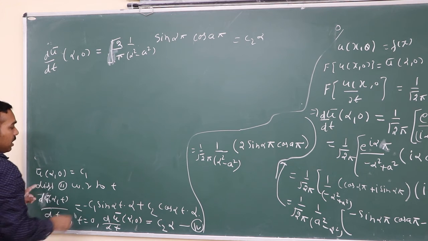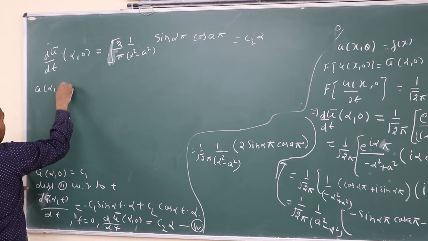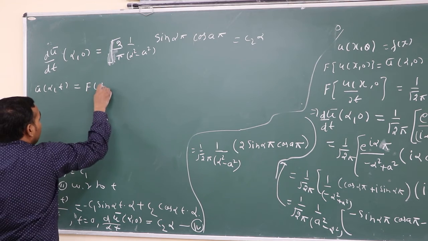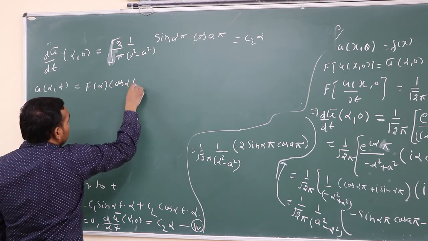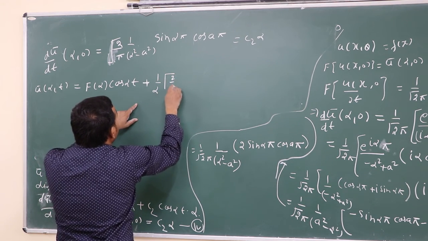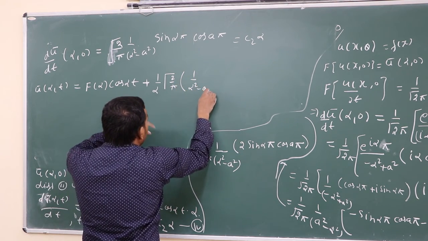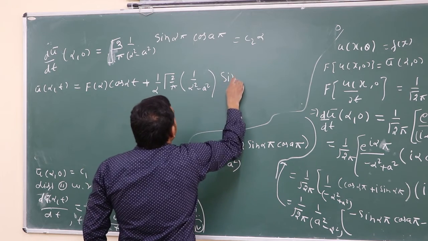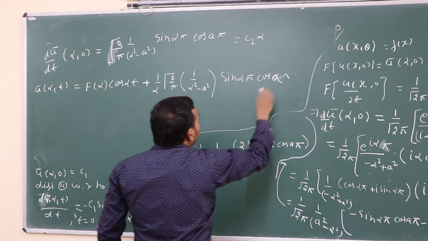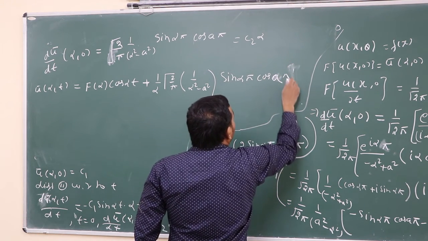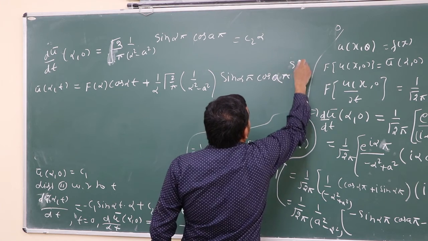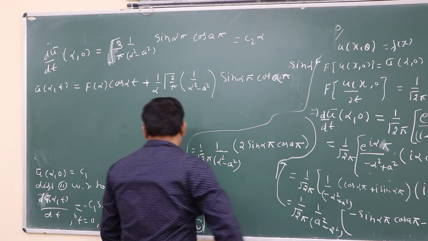So we can say u bar alpha t equal to c1 is f alpha cos alpha t plus c2 is 1 upon alpha under root 2 upon pi, 1 upon alpha square minus a square, sin alpha pi cos a pi, into sin alpha t.